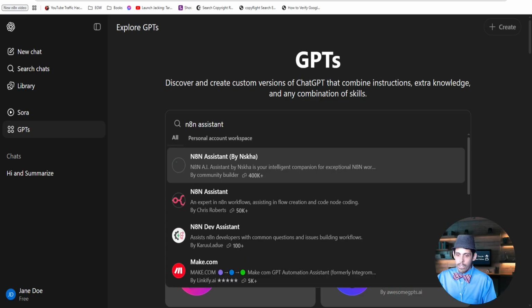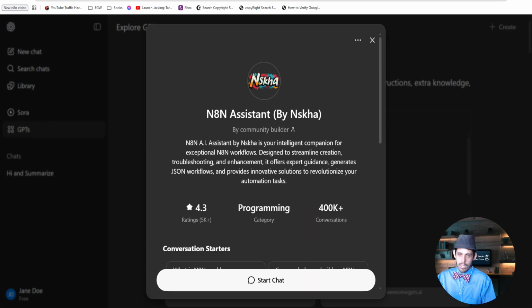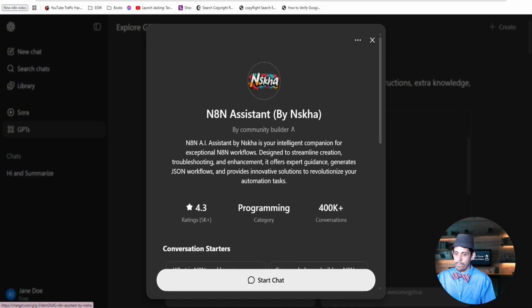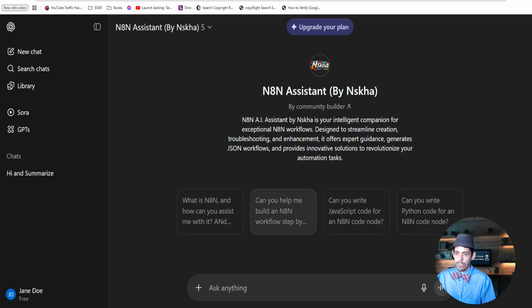There's this one that's created by Nishka, N8N Assistant by Nishka, and there's 400,000 chats that have been used with this. This is the one that you want to go with. It's got 400,000 because it works. People don't usually go back and use it again and again if they're not satisfied with the results. So I like the one that has the most chats in it. So I click this, and then you could just start the chat. And we will create a new chat with them.